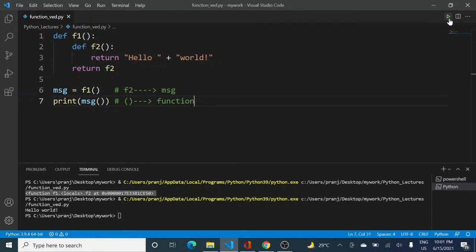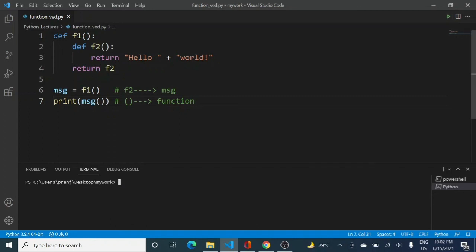If you do not use parentheses, it will act as just an address reference. Otherwise, if you use the parentheses, it will act as the function returned by the outer function. I hope this explanation helps you understand functions a little deeper.